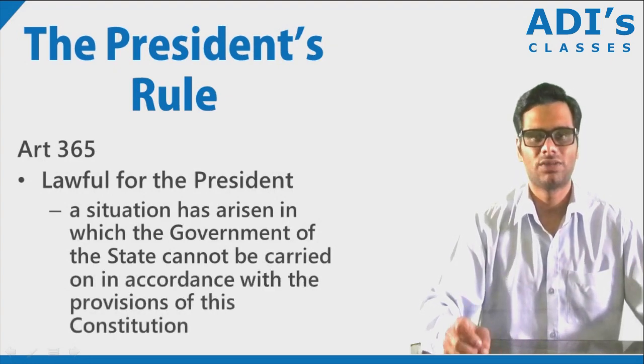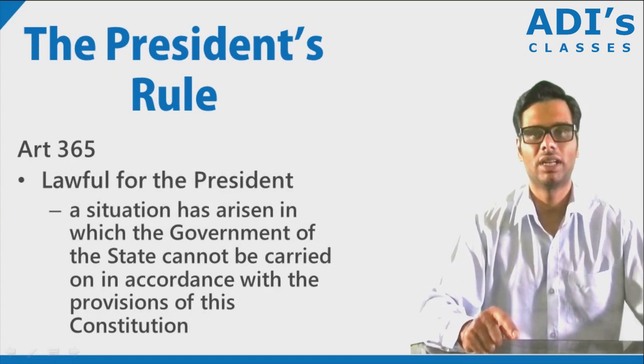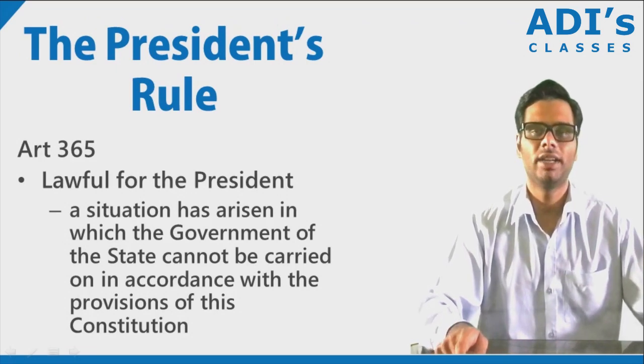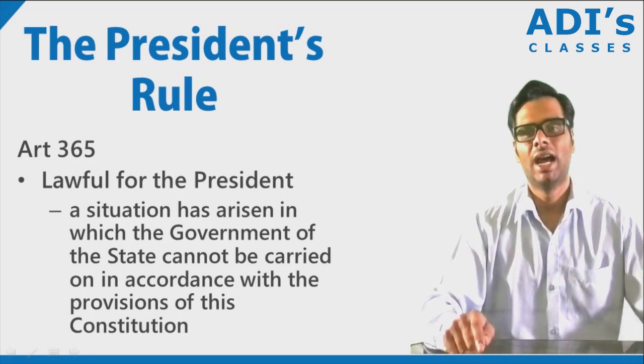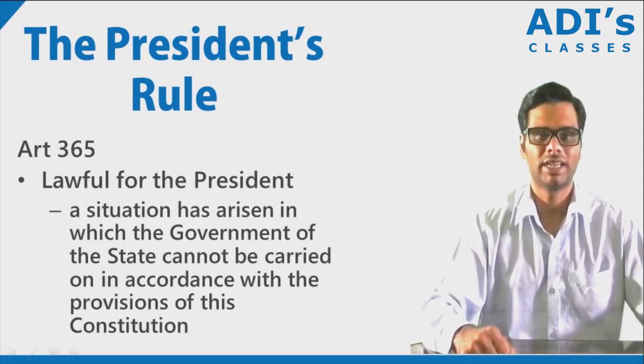So if the states fail to give effect to particular directions by the union government, then the president is well within his rights to say that this state is not functioning according to the provisions of the constitution, and hence a president's rule can be imposed on that particular state.